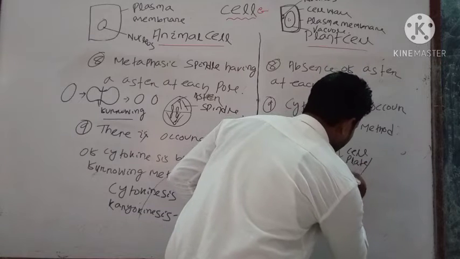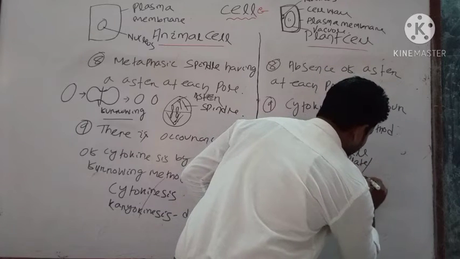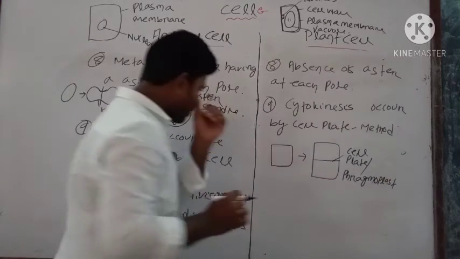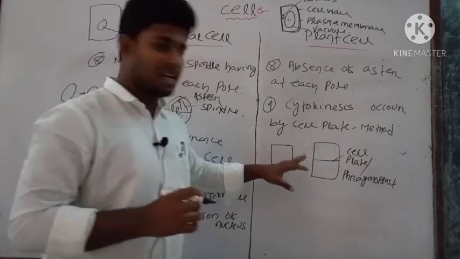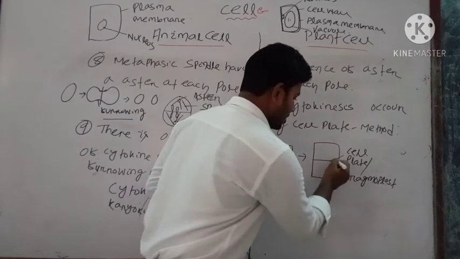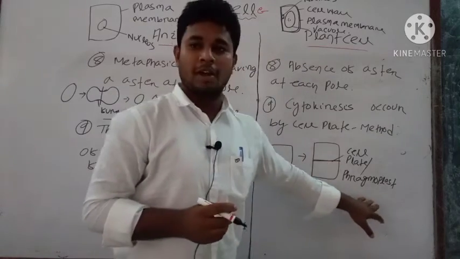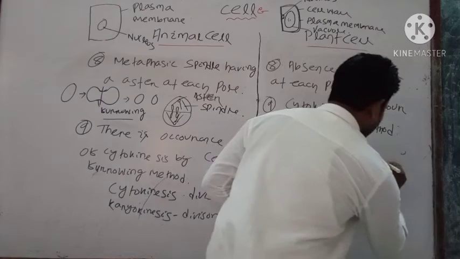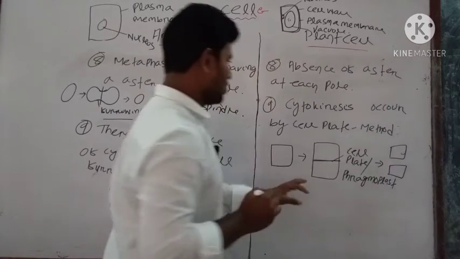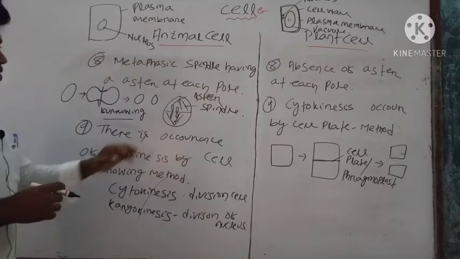Cell plate or phragmoplast. If we take a plant cell and cell division occurs, there is formation of a cell plate. That cell plate is known as your phragmoplast and it will produce two new plant cells. Okay, then note down these points.